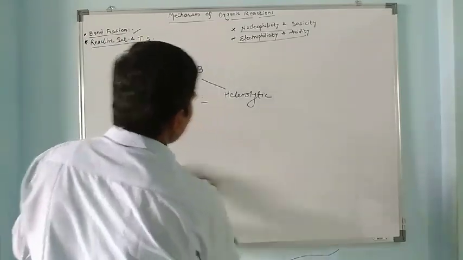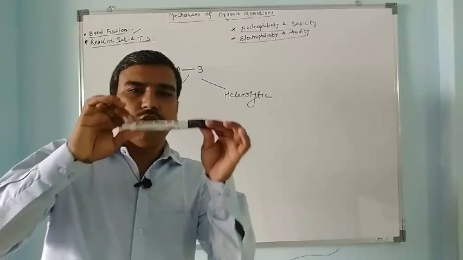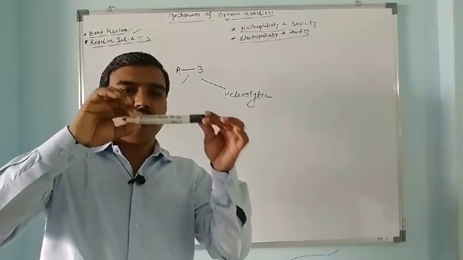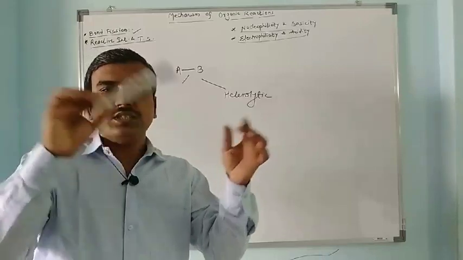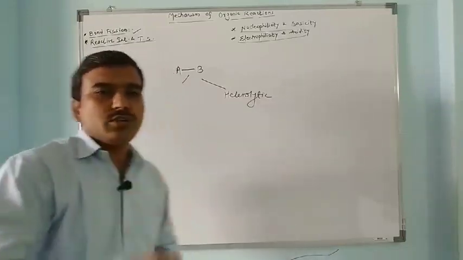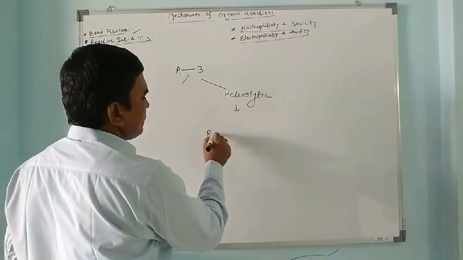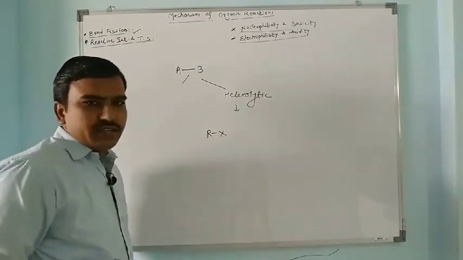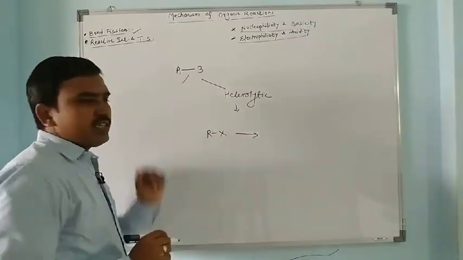In the heterolytic bond fission, the bond breaks heterolytically. Suppose this is the bond present between the two bonded atoms. Both the electrons of this bond go to one of the bonded atoms. This generally takes place in polar molecules or polar compounds. When we have example of any alkyl halide RX, this X is more electronegative than R. So this R is alkyl group.